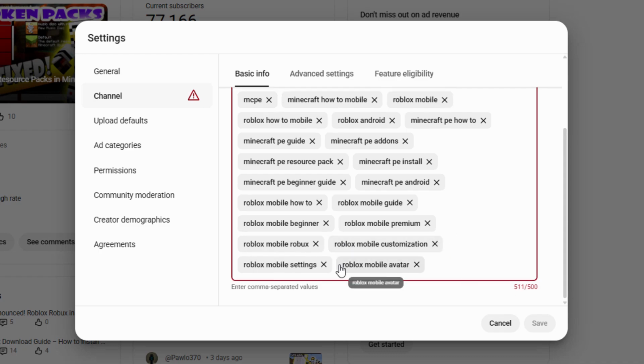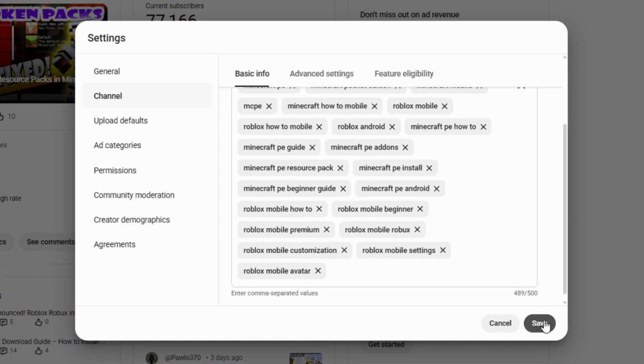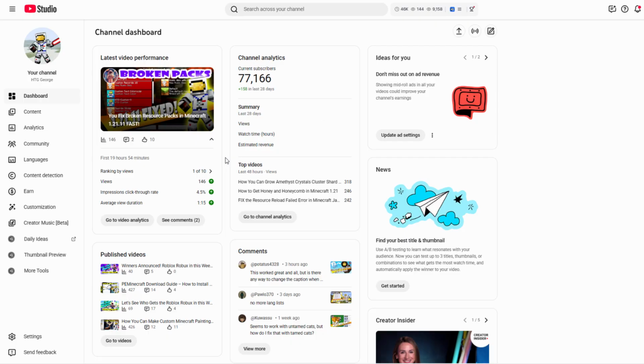Almost there. Avatar is good. Mobile settings is okay. Customization, premium. Let's just take out guide. And there we go. We now have that down below the 500. Choose save. And we now have our saved keyword set.